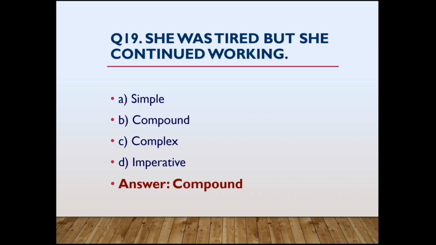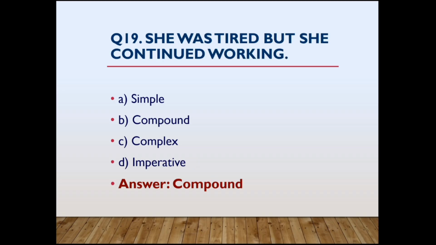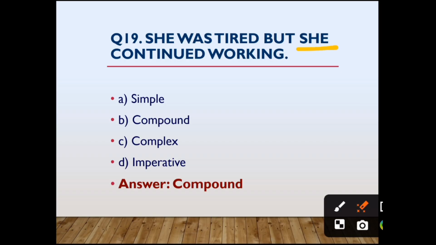She was tired. It's an independent clause. But she continued working. If you remove but, then also you will get the clear meaning. She was tired. She continued working. Means both are independent clauses. They have the conjunction but in between. That is why both are independent, means compound sentence. It's an example of compound sentence. So option B is the correct answer.